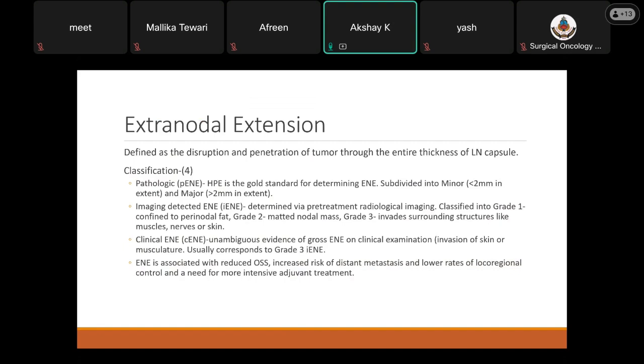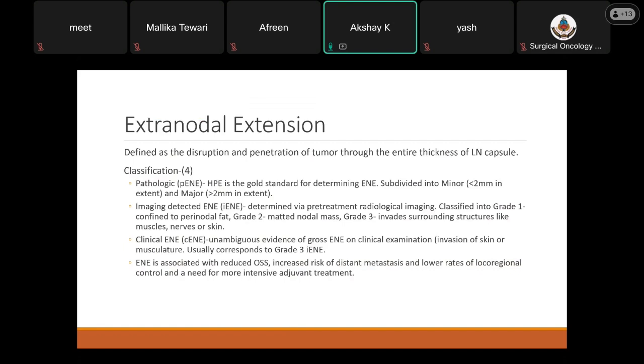Next parameter is extranodal extension, which is defined as a disruption and penetration of tumor through the entire thickness of the lymph node capsule. It can be classified in 3 ways. First is the pathological ENE. Now here HPE is the gold standard for determining ENE. It is subdivided into minor, which is less than 2 mm of extension beyond the capsule, and major, which is more than 2 mm of extension.